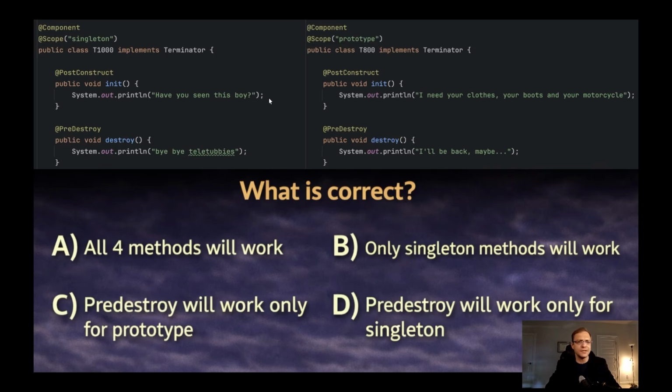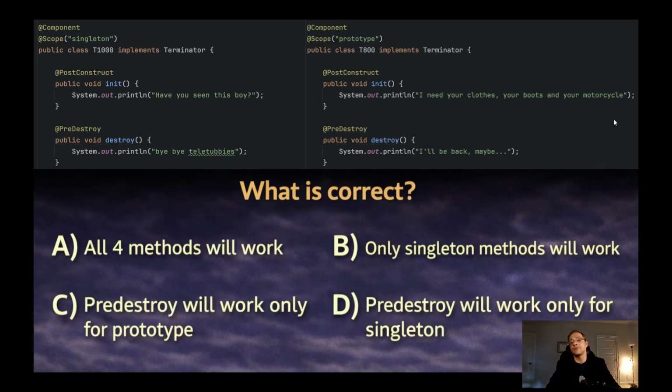I think it was the only phrase he said. And in the destroy method he says some bye bye Teletubbies or something like that. And T800, which is Schwarzenegger, says I need your clothes when it appears. So it's a PostConstruct method. And when it is destroyed, the PreDestroy method will say I'll be back maybe.